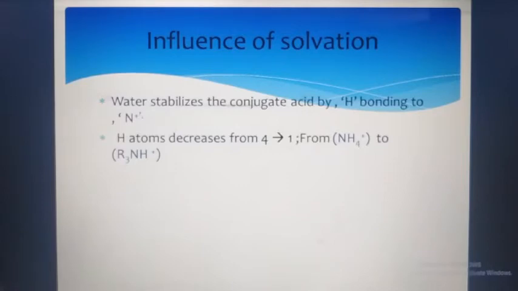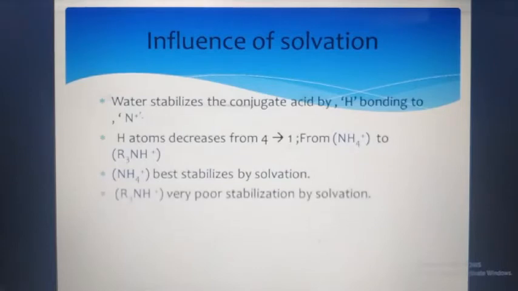You can see NH4, that is here 4 hydrogen atoms are there, and in tertiary amine only 1 hydrogen atom is there. And because of this, NH4 best stabilizes by solvation. So because of the solvation, because of the solute and solvent interaction, NH4 best stabilizes by solvation. This is the influence of solvation on ammonia.